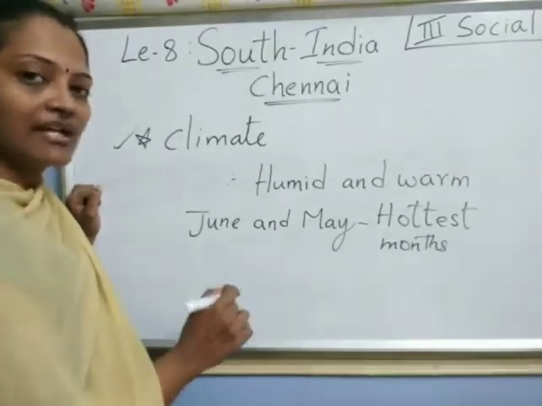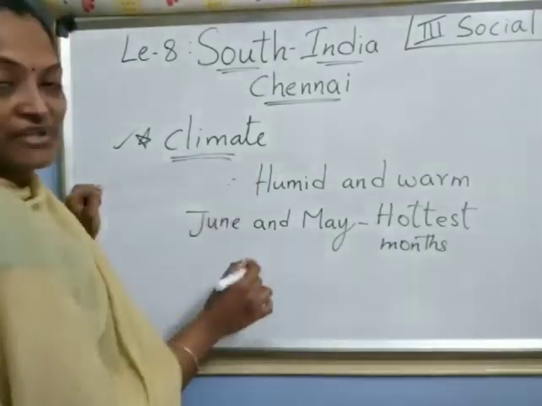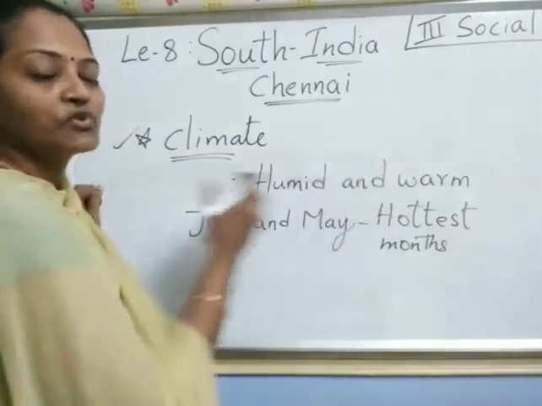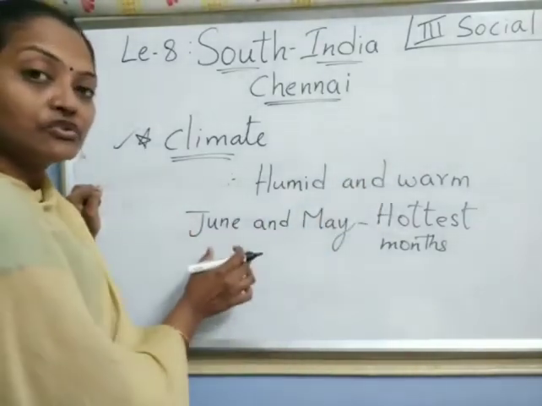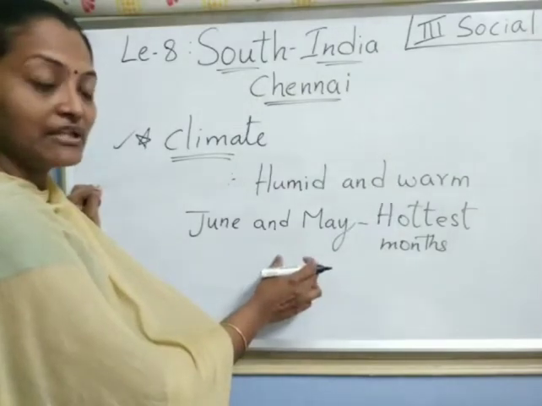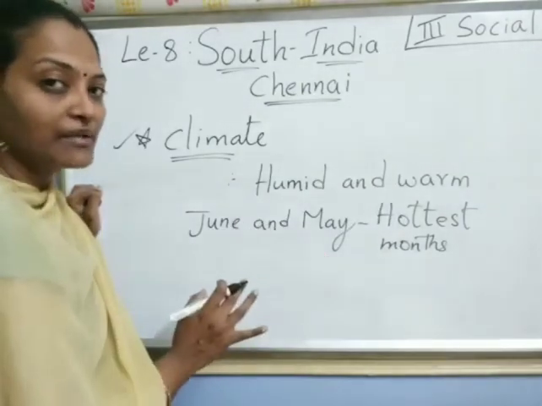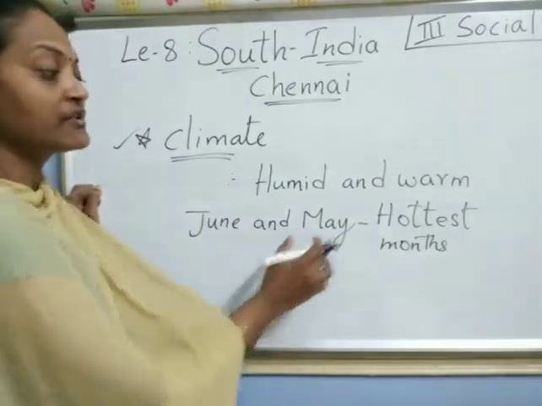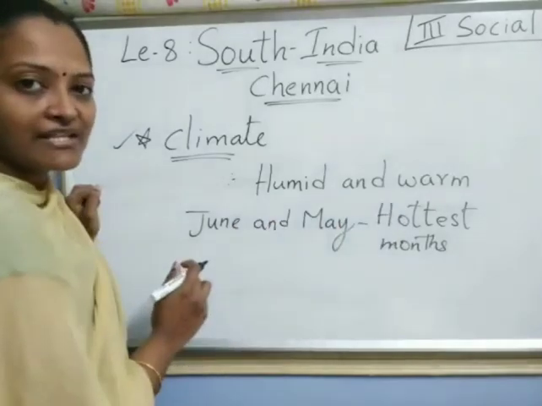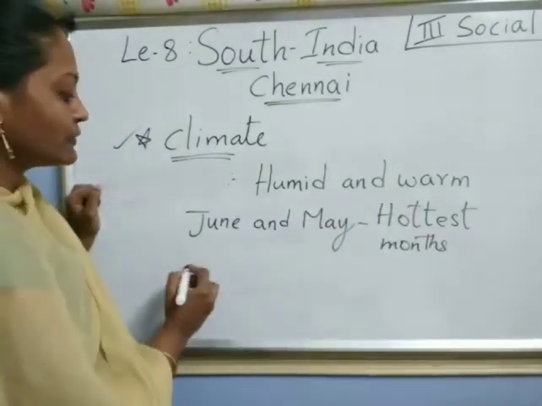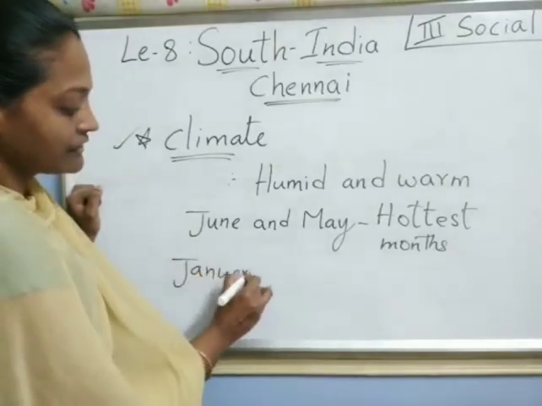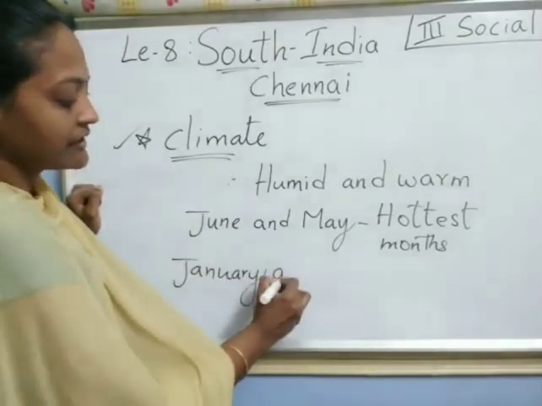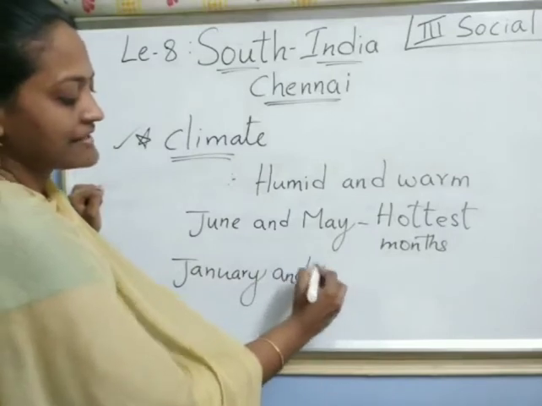So in Chennai the climate is humid and warm throughout the year, but June and May especially are very, very hot. So those are the hottest months. And coming to January and December.